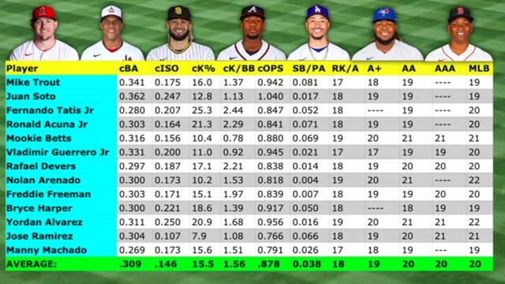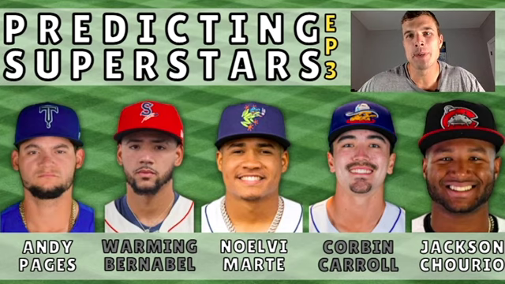And I compiled all this data into averages in this green bar down here below, and I'm going to compare those numbers against the career minor league stats of 5 top prospects. And the 5 prospects we're looking at today are Andy Pages, Warming Bernabel, Noelvi Marte, Corbin Carroll, and Jackson Chourio.